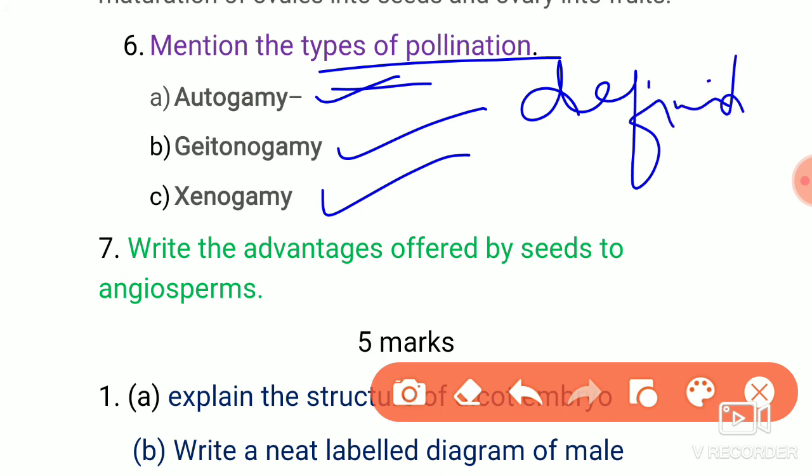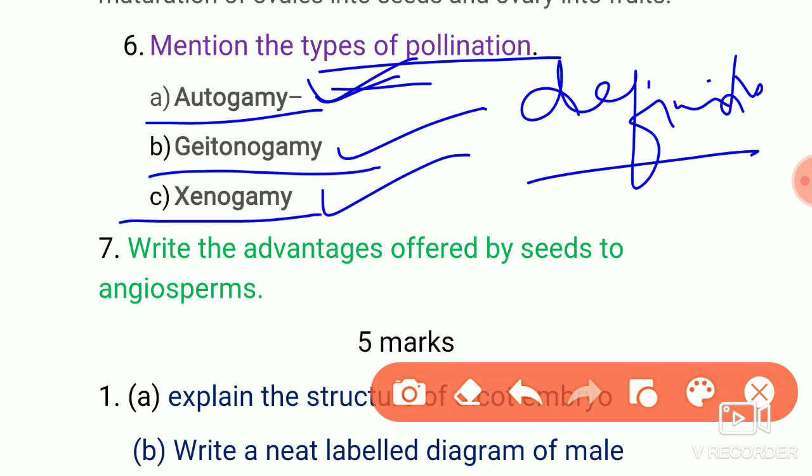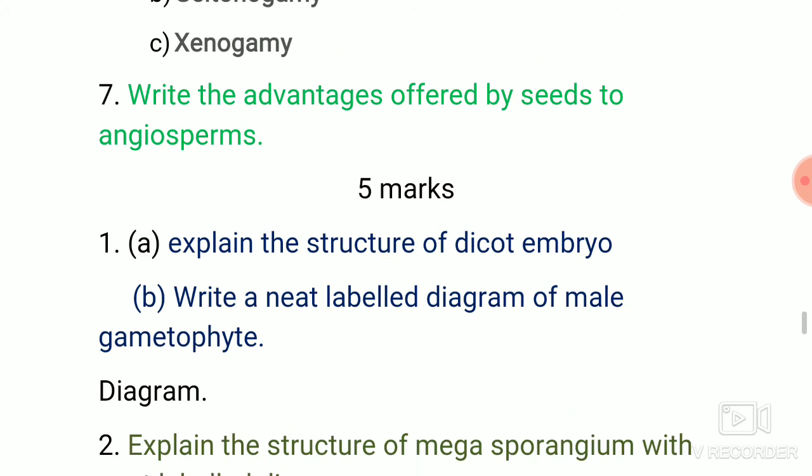There are 3 types of pollination: autogamy, geitonogamy, xenogamy. So for all these three pollination types, you have to write the definition for each one.